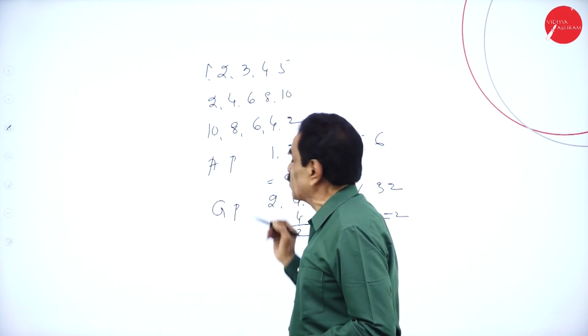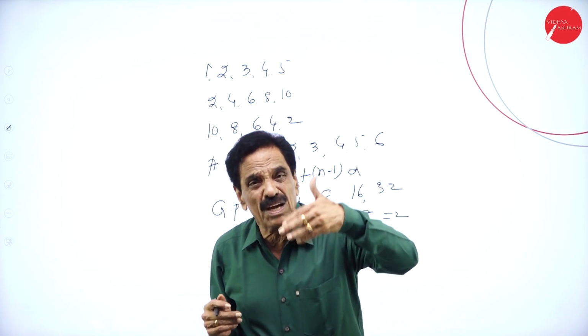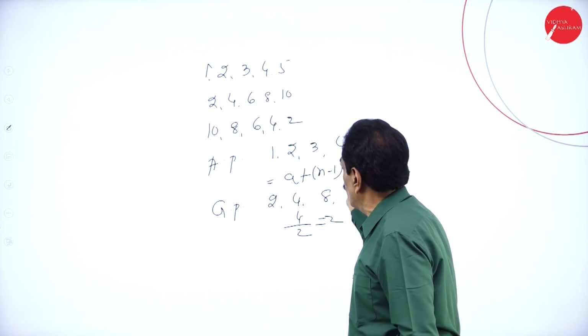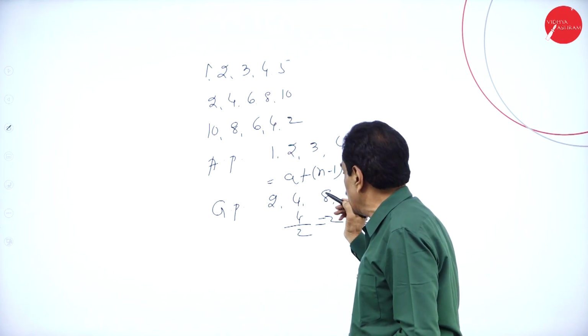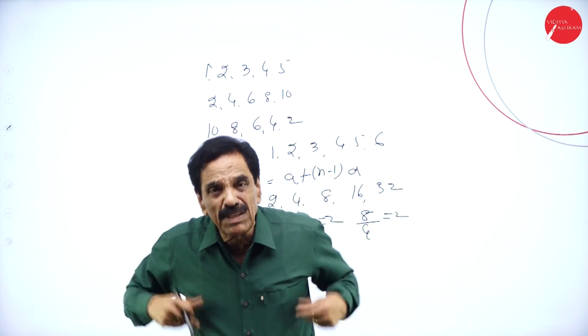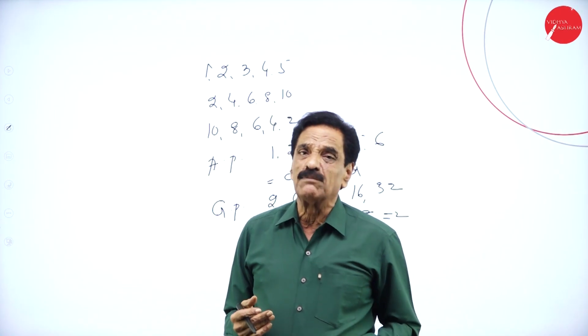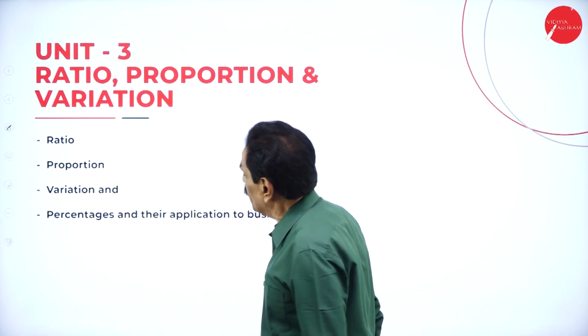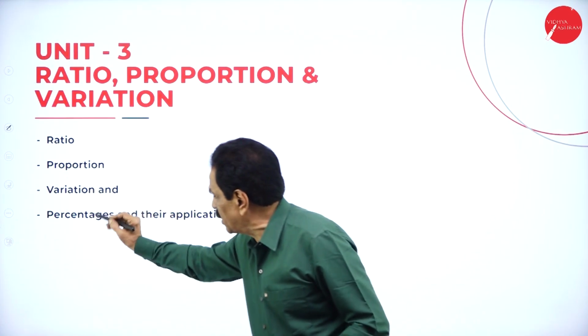Arithmetic progression goes slowly: 1, 2, 3, 4, 5. Here the difference is 2 minus 1, 3 minus 2, 4 minus 3. Here it is 4 divided by 2, 8 divided by 4. While solving problems, we will go into this in detail. Now the second unit is over. Come back to ratio, proportion and variation.